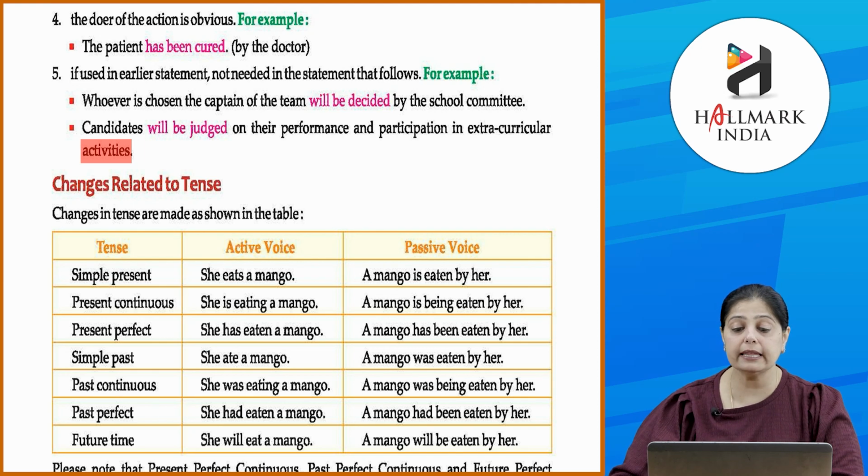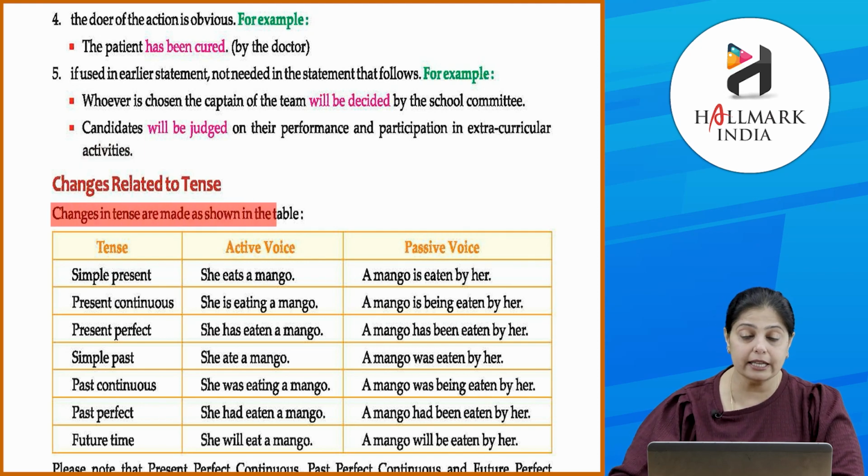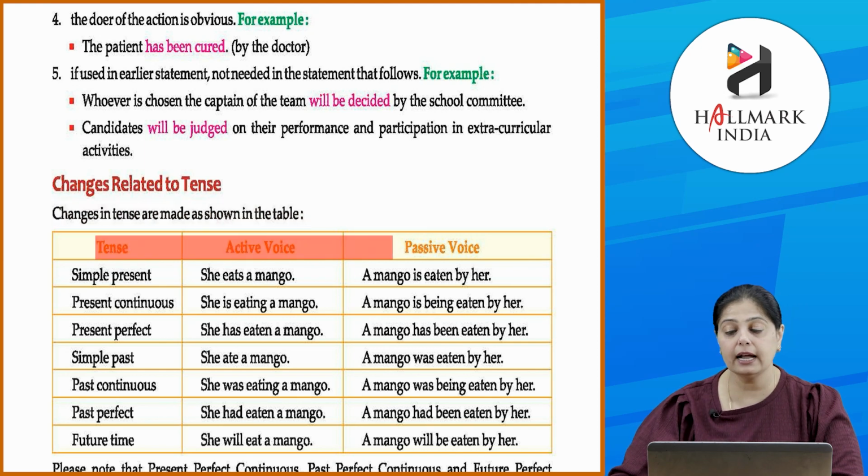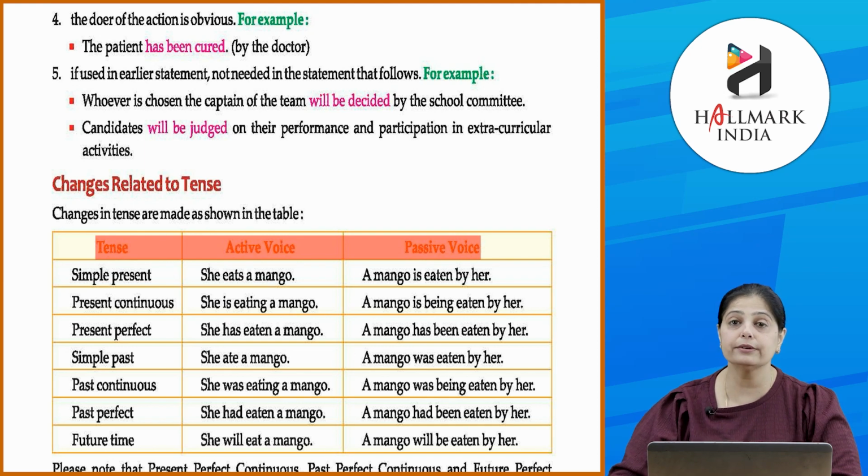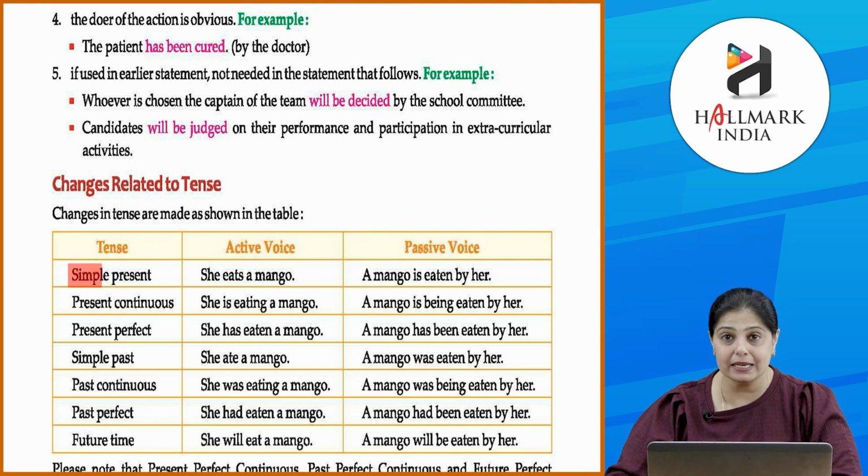Now, चलो देखते हैं अभी tenses के हिसाब से ये changes कैसे होते हैं. Like changes in tenses are made as shown in the table. Tense, active voice and passive voice. We'll look at that per tense wise, okay. So let's look at the first one, which is the simple present tense. She eats a mango. अब इसका passive बनेगा, a mango is eaten by her.